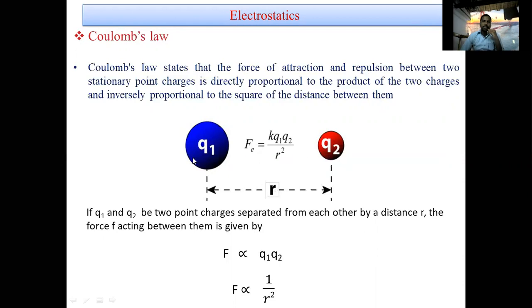Suppose these are two like charges. Between these two charges, a repulsion force is there. If Q1 and Q2 are unlike charges, there is an attractive force between Q1 and Q2. Whatever that force, attraction or repulsion between the two stationary point charges, is directly proportional to the product of the two charges. Then F is directly proportional to Q1 Q2.